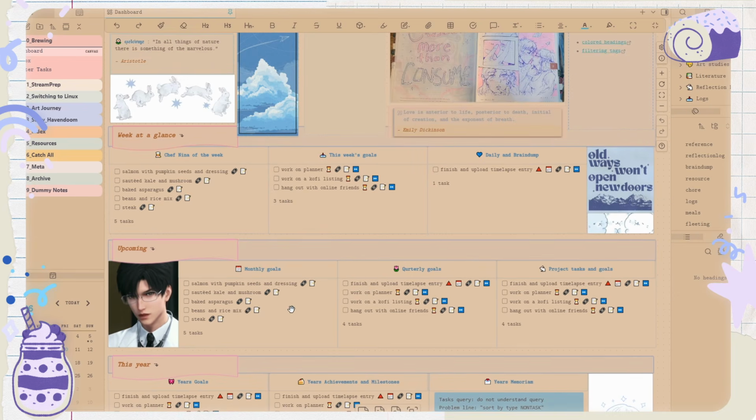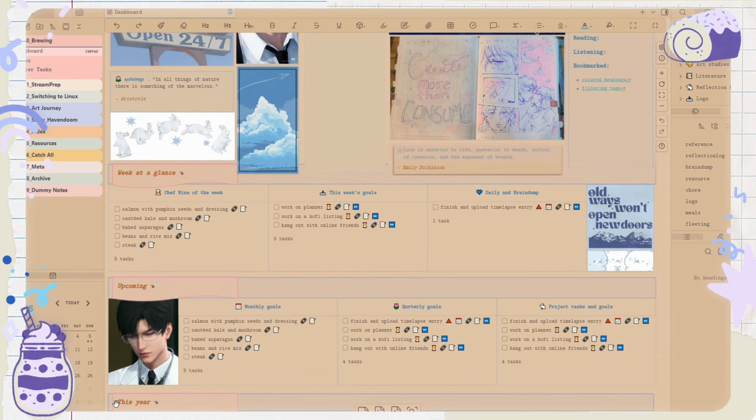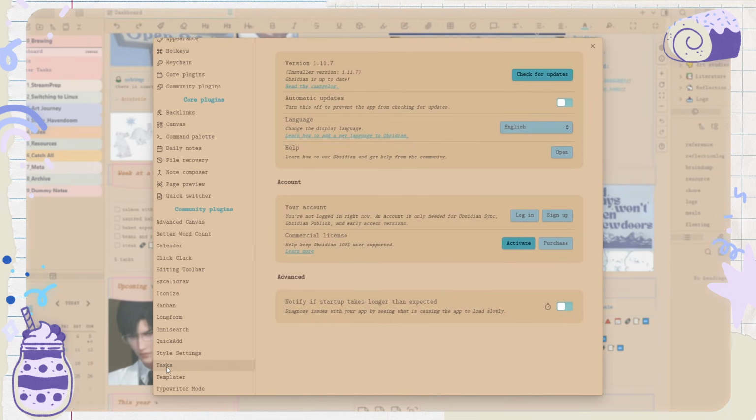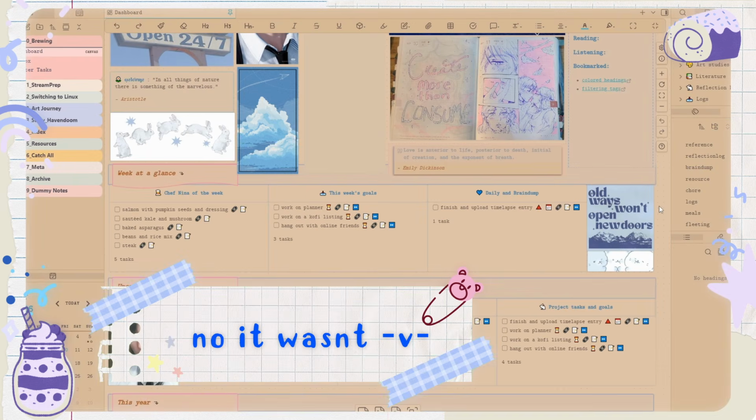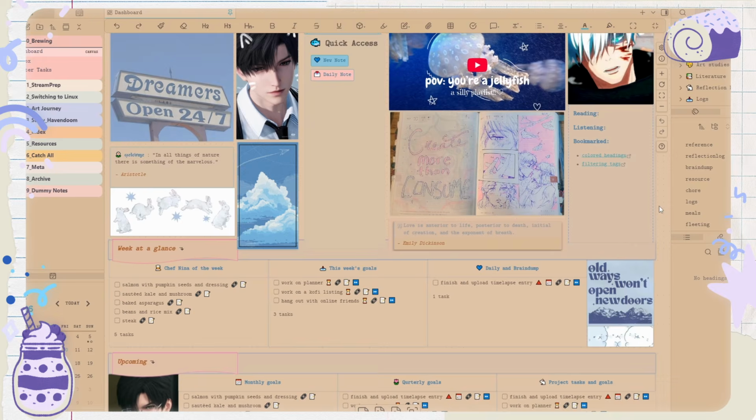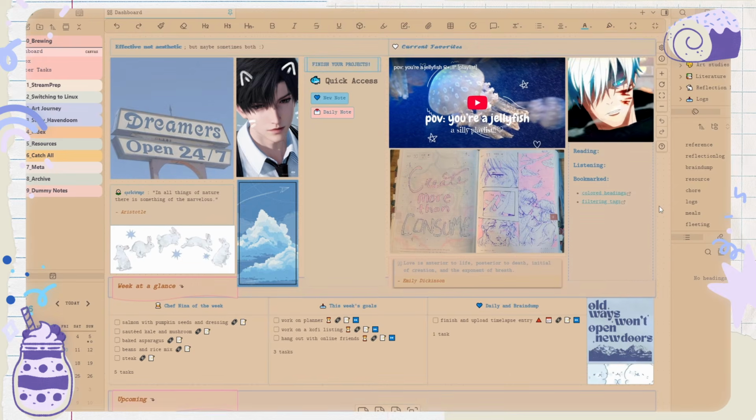What I'm doing is I downloaded this plugin called Tasks, and let me see. I downloaded Tasks, Templater, Quick Add, and I think those are the only new ones I got. It's supposed to be a way to make my tasks a little bit more functional.